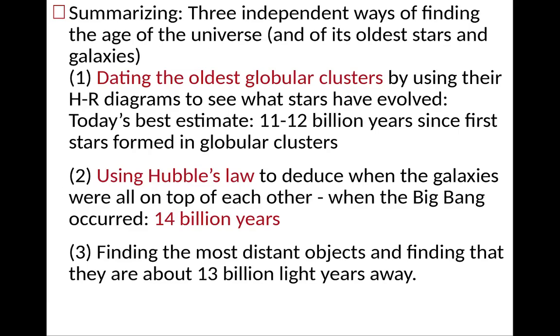The second way you could do is use Hubble's law, and divide the distance by the velocity, which is Hubble's constant times distance, which gives you the time as 1 over Hubble's constant. That's about 14 billion years. And the final way of finding it is to look at the most distant objects in the universe and find they're roughly about 13 billion light years away, which means that the universe is at least 13 billion years old.